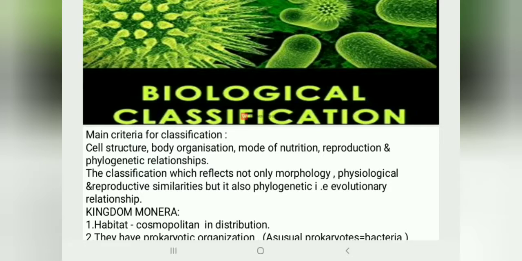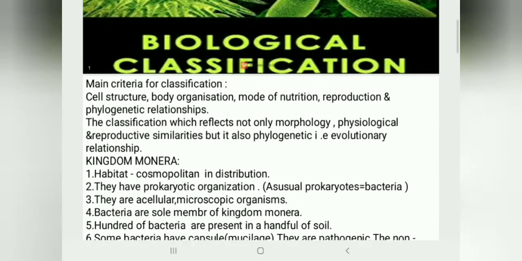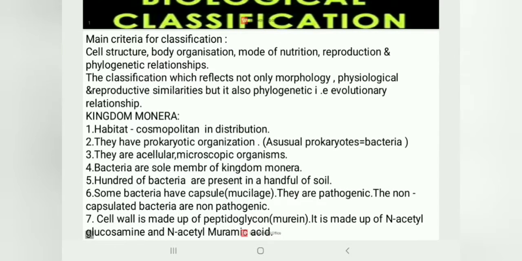They have classified many kingdoms. First, coming to kingdom Monera. Monera means bacteria. Its habitat is cosmopolitan in distribution, which means it is found in extreme conditions also. They have a prokaryotic organization. Usually we know prokaryotes means bacteria, which do not have a membrane-bound organelles, which means they are acellular microscopic organisms.